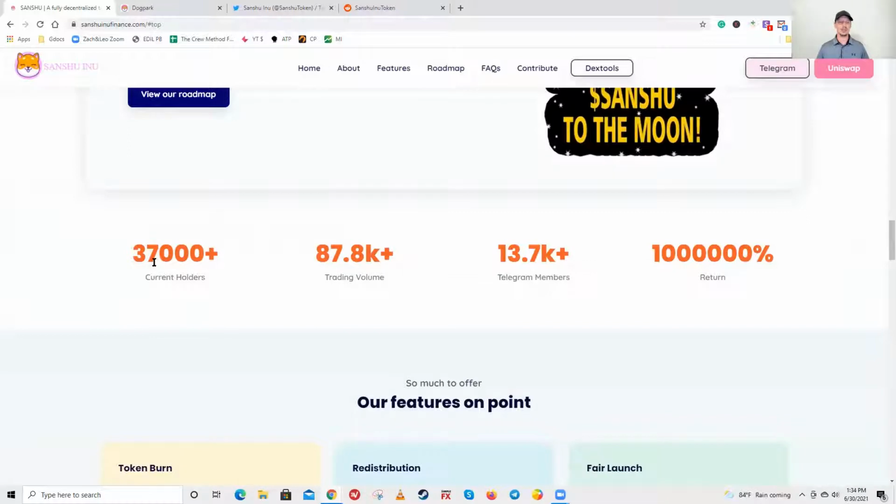They currently have 37,000 plus holders. I don't know why they didn't say hodlers, but that's fine. Trading volume 87.8K, relatively small. Telegram members 13.7K, and a whopping return.